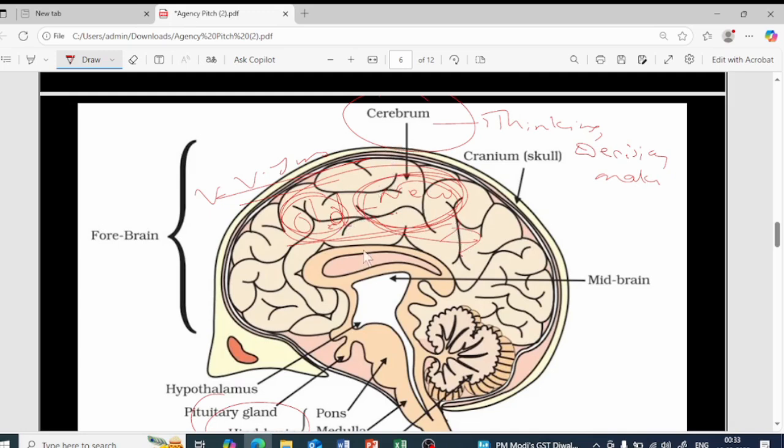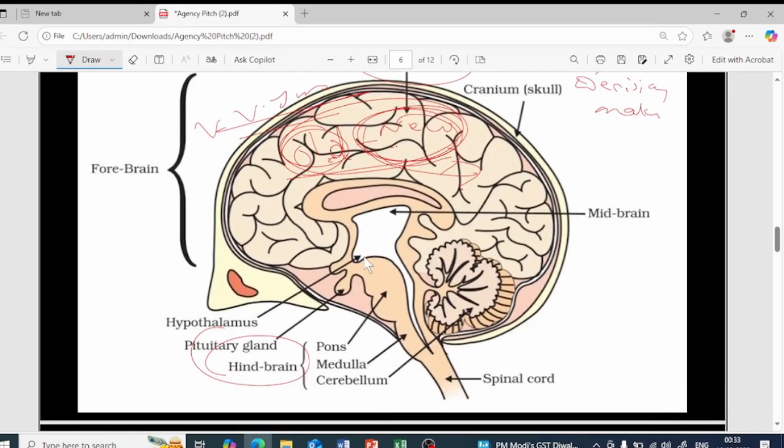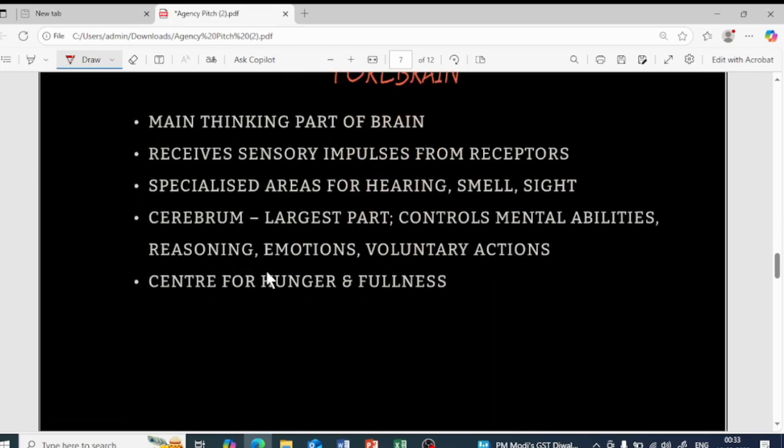So that is done by the cerebrum part of it. You can see one more part of the forebrain, that is the hypothalamus. So what is the function of the hypothalamus? It controls if you are hungry, or if you are feeling sleepy, or if your tummy is full. So all this is controlled by the hypothalamus part of it.